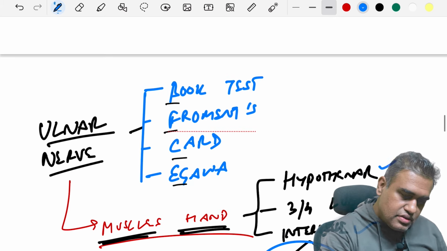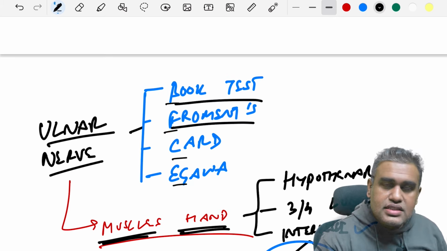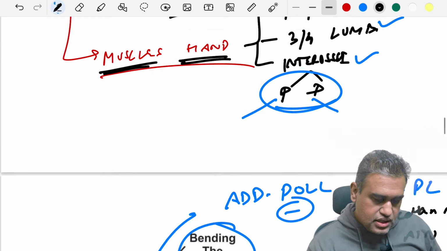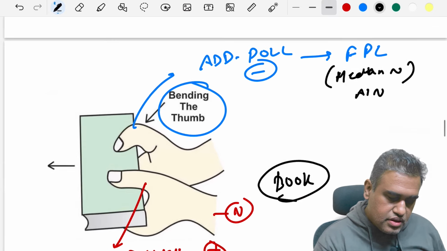So what are the various tests which we will look at here? The book test and the Froment test, they are sort of similar. Then we have the card and IGAVAS tests. We'll see them in the images. If we start from here, there is a book test over here. This is the book test.